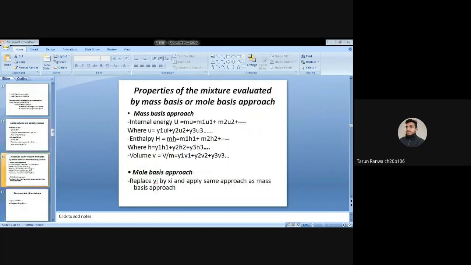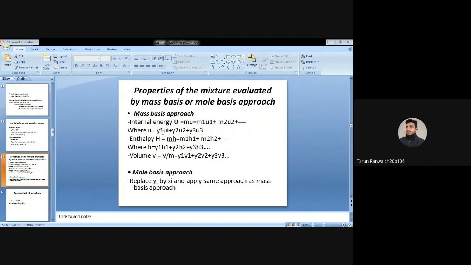Now the properties of the mixture are evaluated by the mass basis or mole basis approach. In the mass basis approach, we can write internal energy capital U equals total mass m times small u, where small u equals the mass fraction of the first species times the internal energy of the first species, and the same for the second species and all the species.